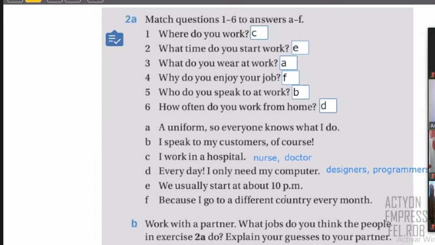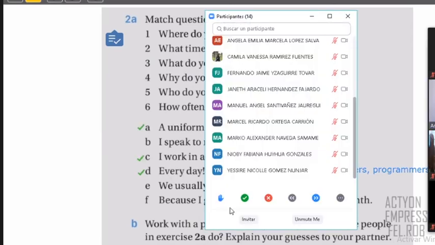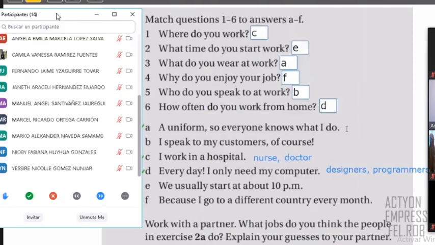We have now a Genesis. Okay, Genesis. Letter A. Police, chef, dentist, cleaner. All right, very good, excellent. Yes, in all of these examples, they need, of course, a uniform, right? And more, very good. Thank you, Genesis.